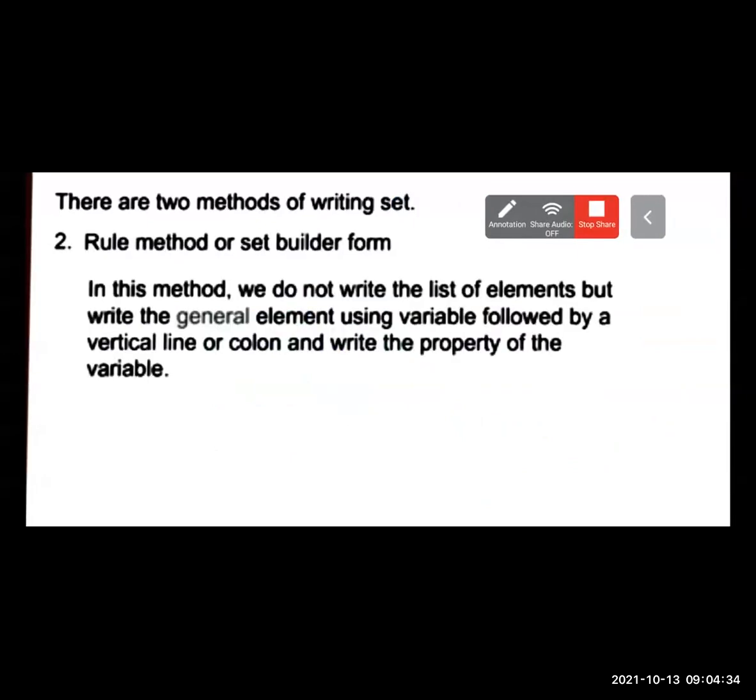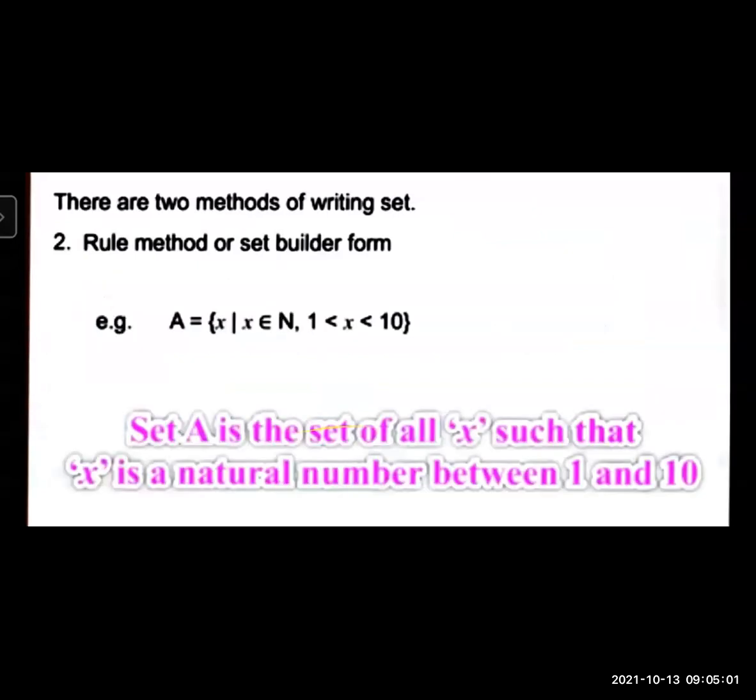Now let's see the second method of writing a set, the rule method, and it is also known as set builder form. In this method, we do not write the list of elements, but write the general elements using a variable followed by a vertical line or colon. Then write the property of the variable, or the rule that is followed in the listing method. Okay. Let's see some examples of the rule method.